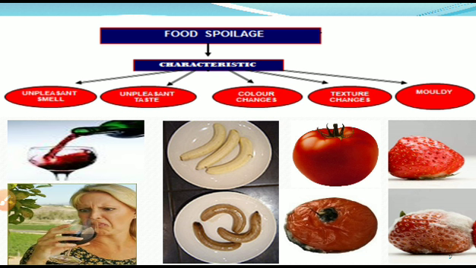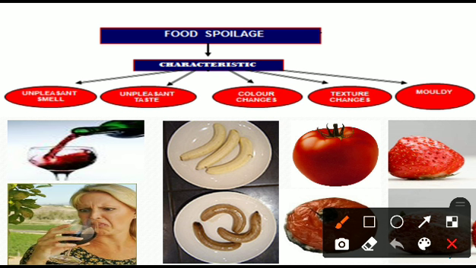Next, we get an unpleasant taste, and also the color of that food changes. In this picture, this is a fresh banana. When this banana deteriorates, its color changes, and the smell is also unpleasant.